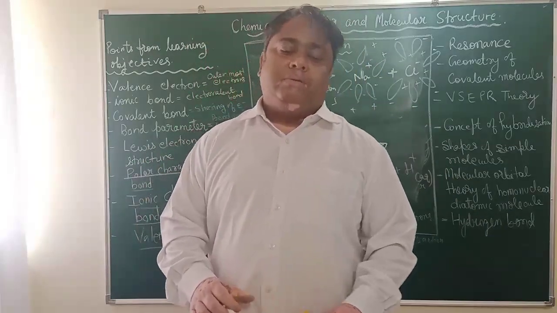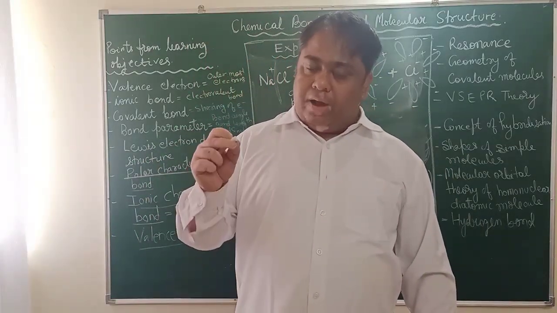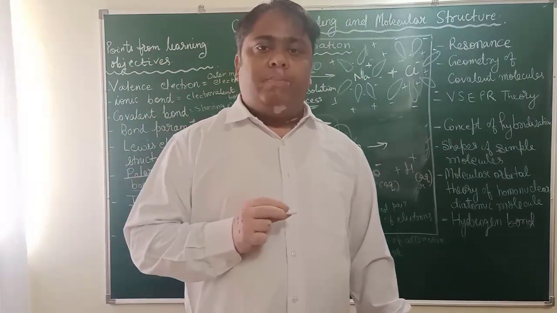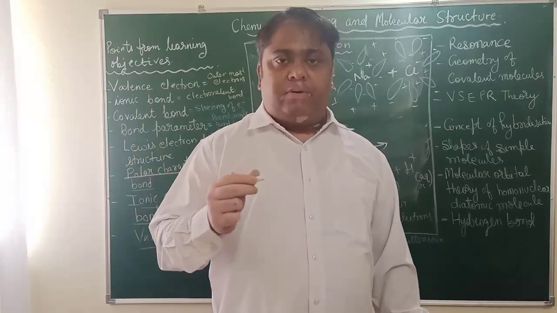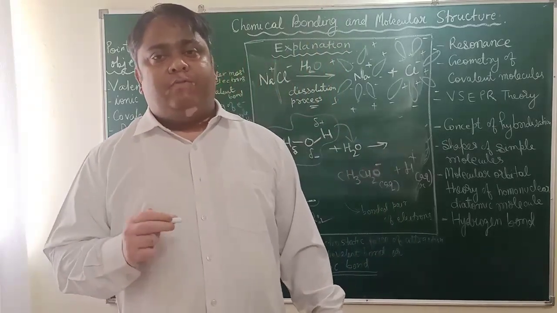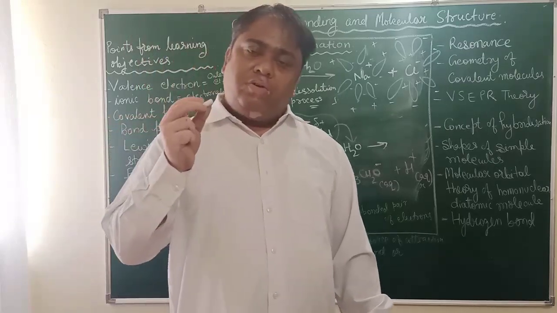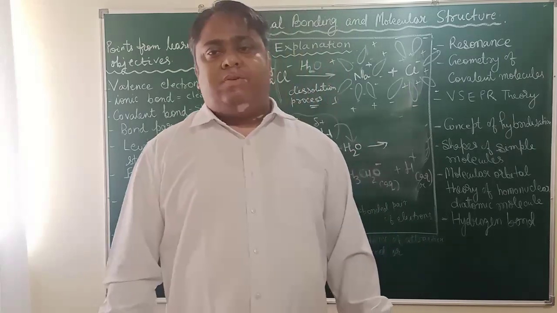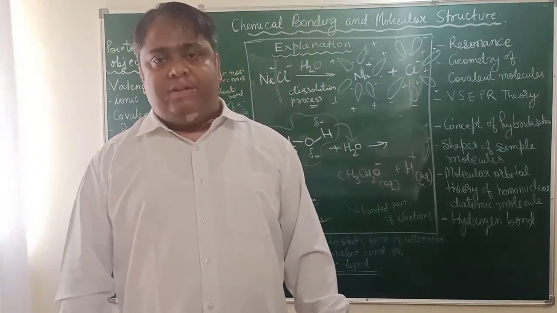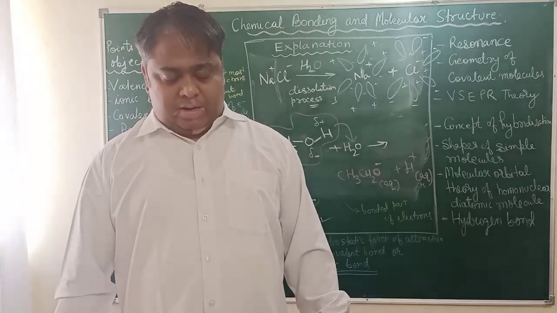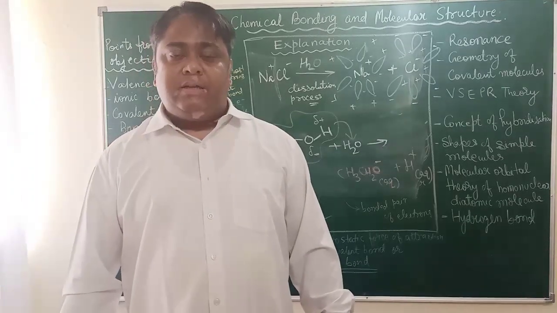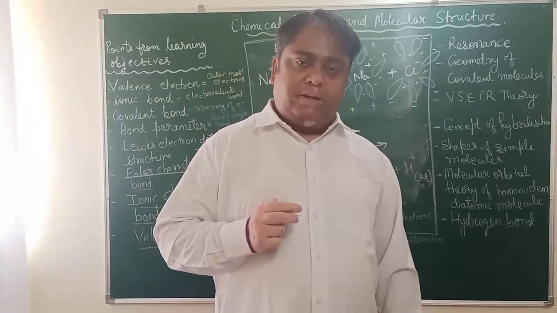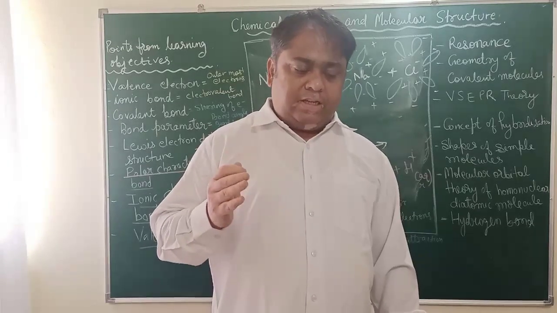According to valence bond theory, what happens? The atoms having unpaired electrons in the valence shell try to complete their octet, and hence they come close to each other, overlap and form a bond. Only the electrons in the valence shell take part in bond formation, and after the bond formation the atoms lose their individual property, and the first formed bond is stronger as head-on overlapping of the orbitals takes place. Alright, so these things we will be studying.